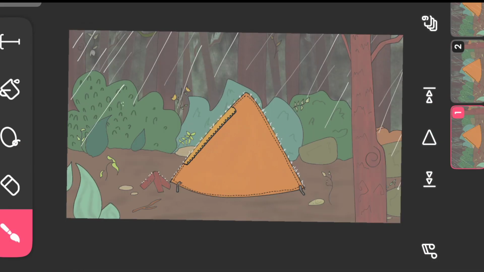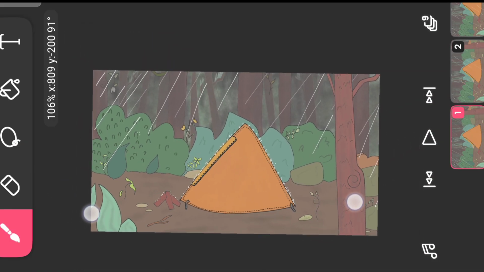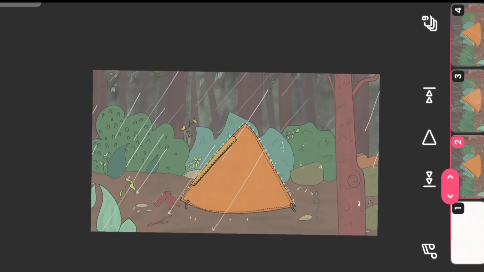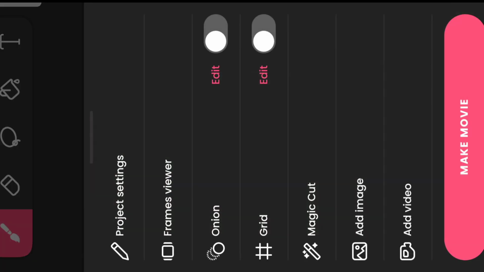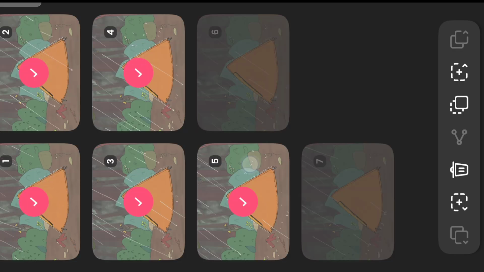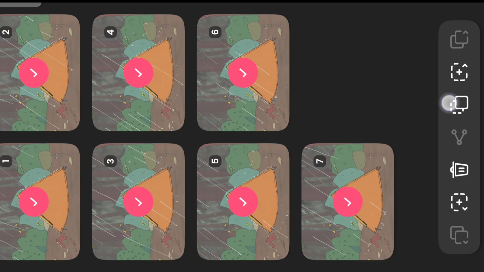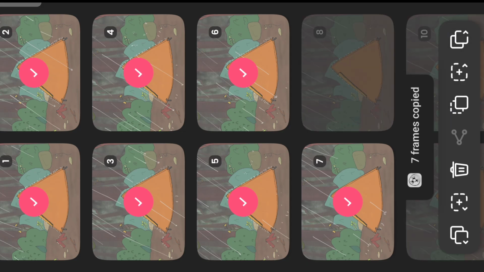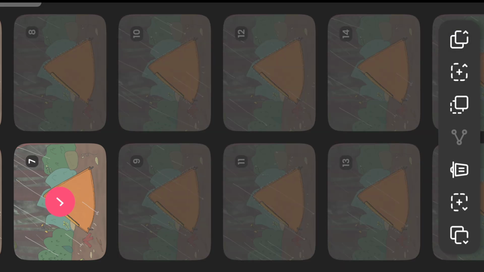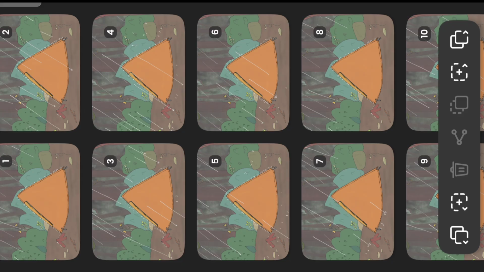After doing all this, our animation is complete, and we have got only 7 frames for this animation. And now we'll just copy and paste these 7 frames to loop this animation. I will copy and paste these frames multiple times to increase the duration of the animation. And this is the final result.